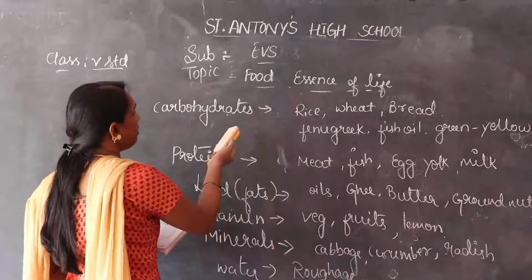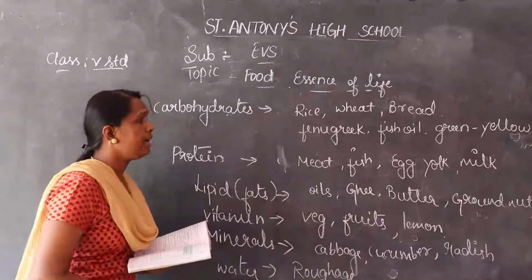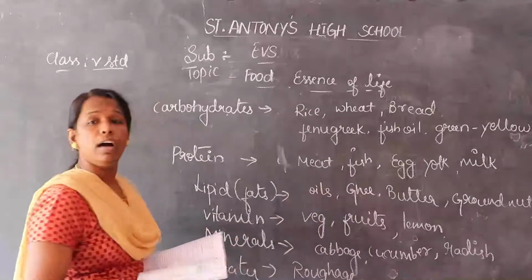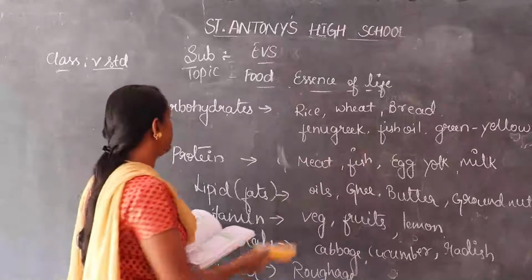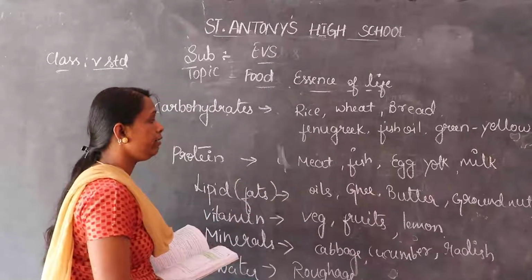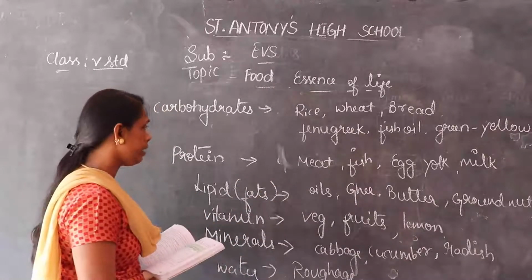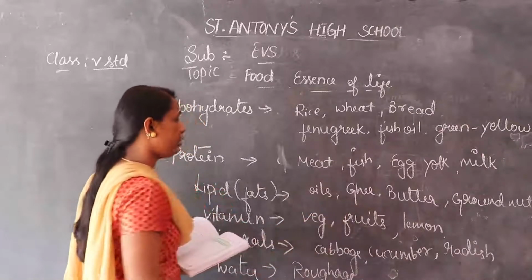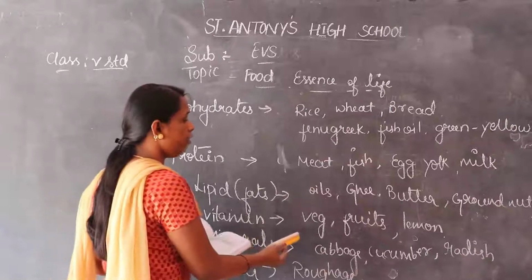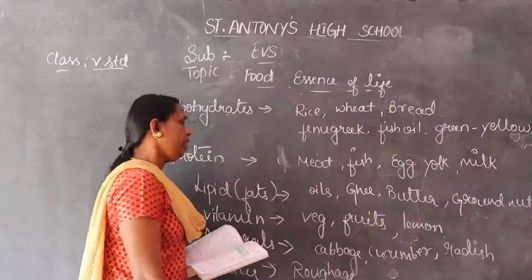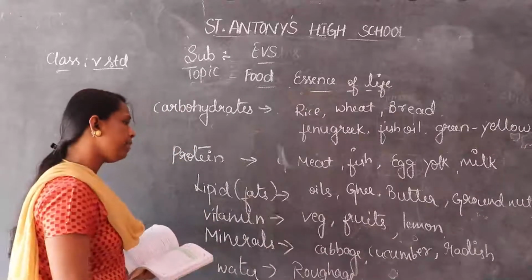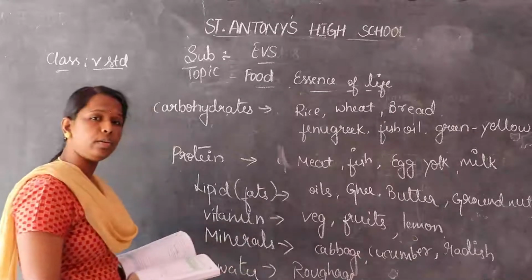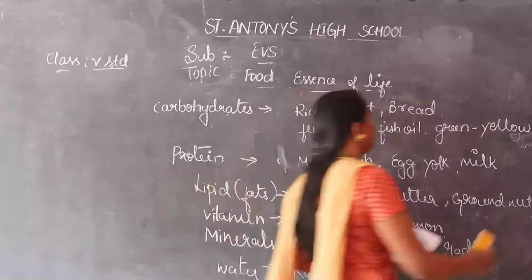So children, one more time. The carbohydrates are rice, wheat, bread, fenugreek, fish oil, green leaves and yellow vegetables. Proteins are meat, fish, egg yolk, milk, etc. Lipids are oils, ghee, butter, groundnut. Vitamins are all the vegetables, fruits, lemon, etc. Minerals are cabbage, cucumber, radish, water, and also roughage.